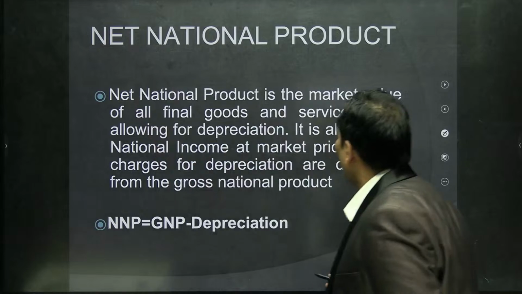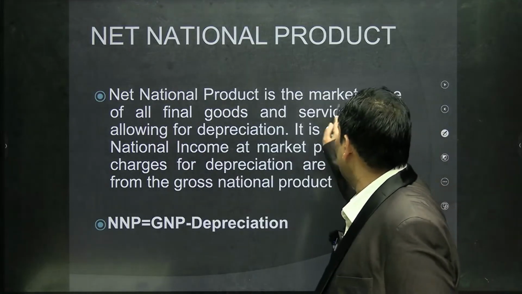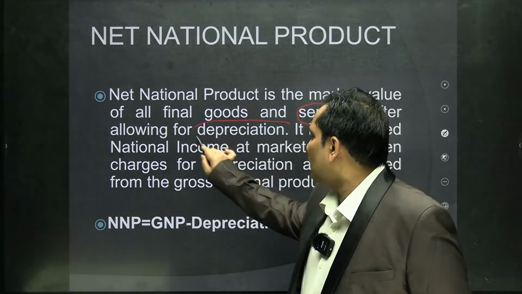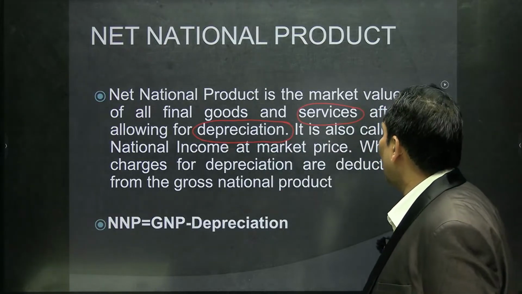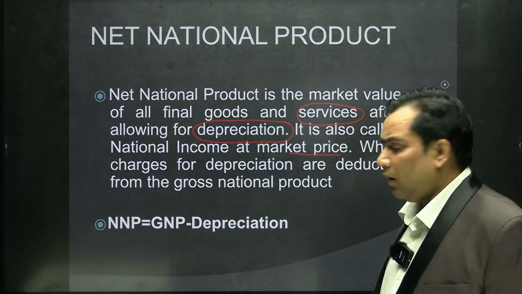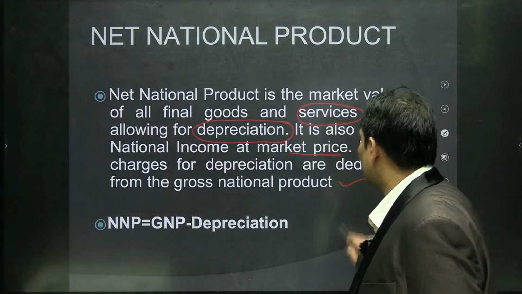Net national product is the market value of all final goods and services after allowing for depreciation. It is also called national income at market price, when charges for depreciation are deducted from the gross national product.